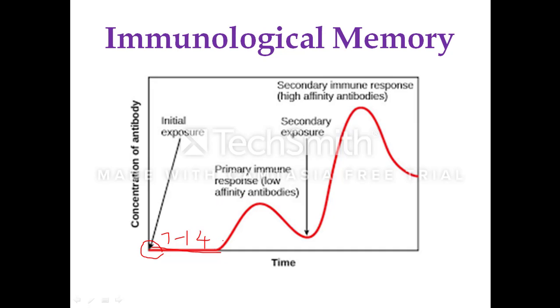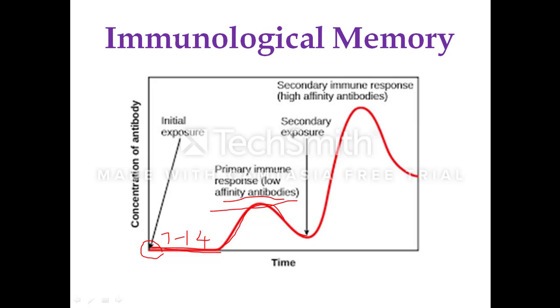That response is called the primary response. Here the antibodies will be low affinity antibodies, and it will take time for the onset of the immune reaction in the host organism after infection.